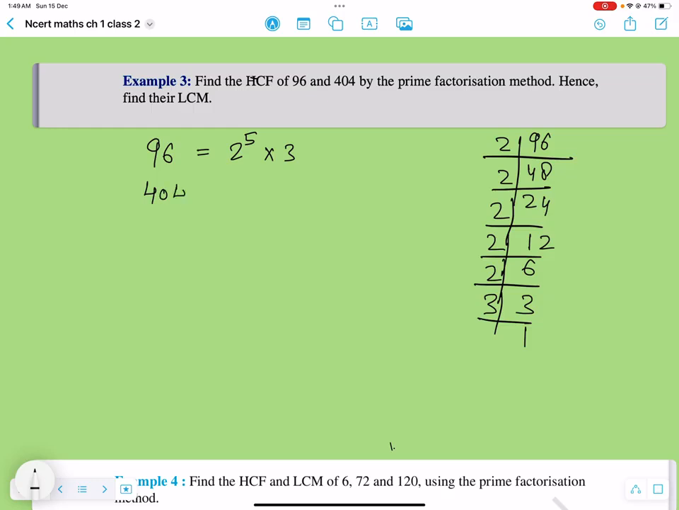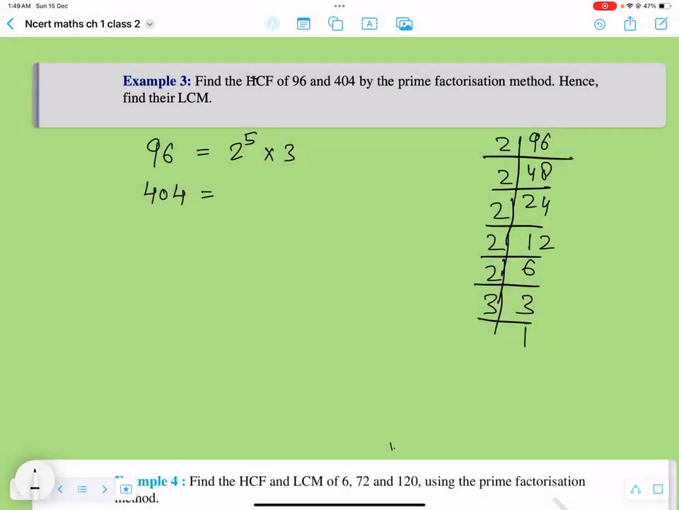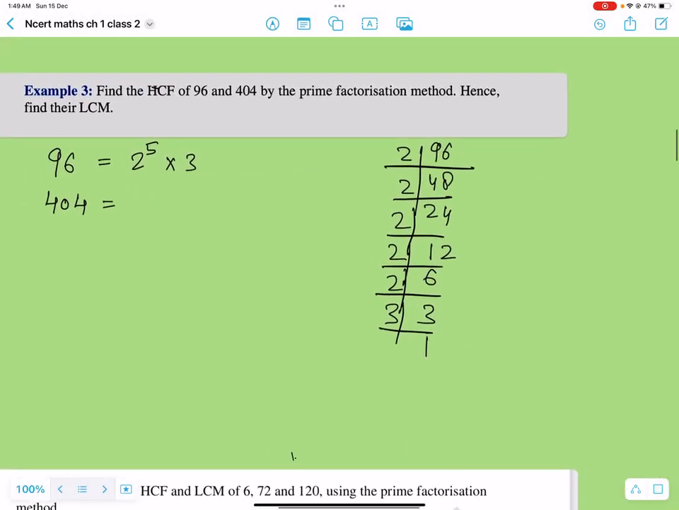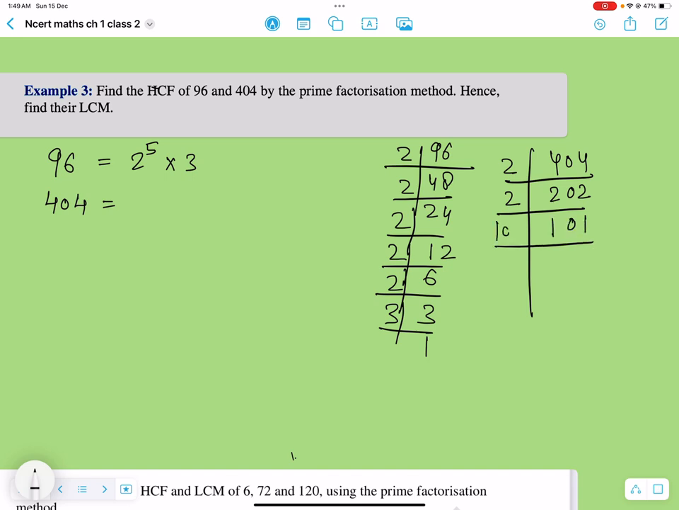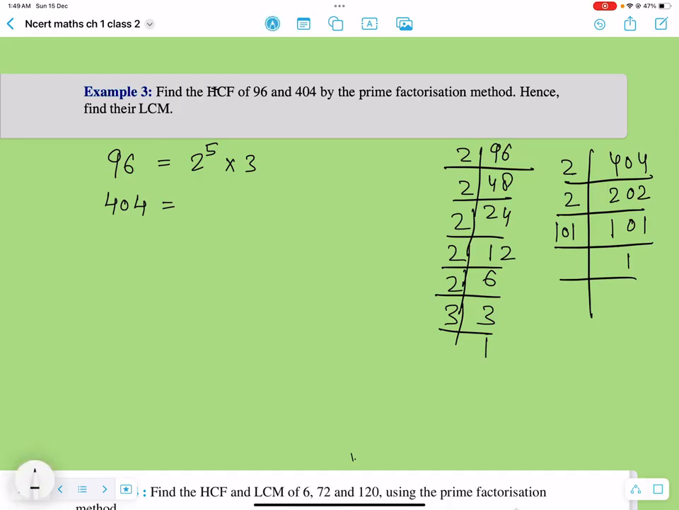And now when we go to 404, you can again apply the same method. So what you can do here, you go like this: 404, the least prime number is 2. So we'll start with 2. 2 2s are 4, 0, 2 2s are 4, 2 1s are 2, 0. And that's it, because 101 is a prime number. So the factors of this number would be 2 raised to power 2 multiply 101, right?